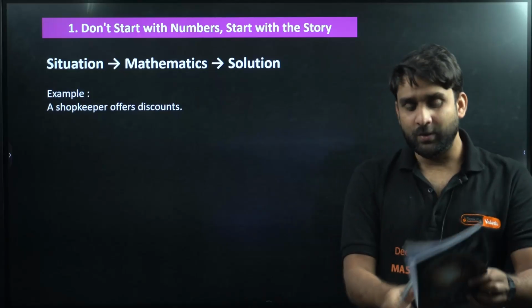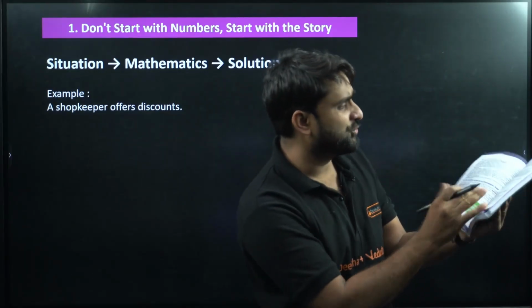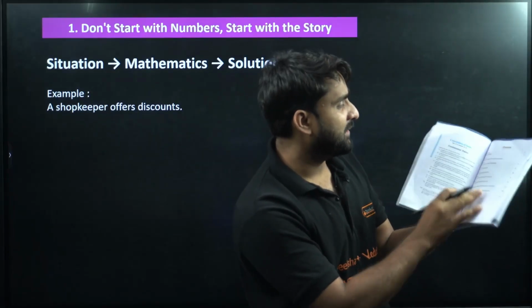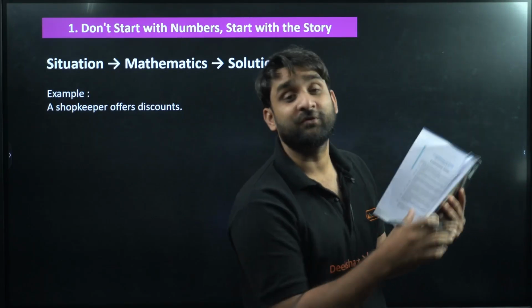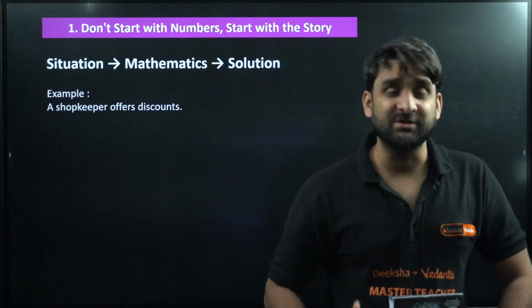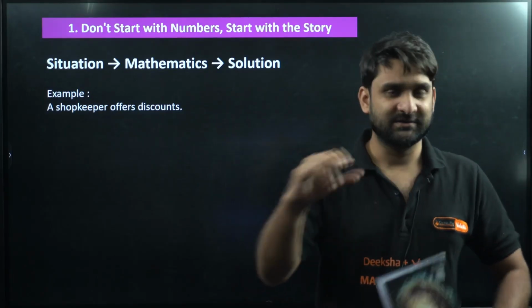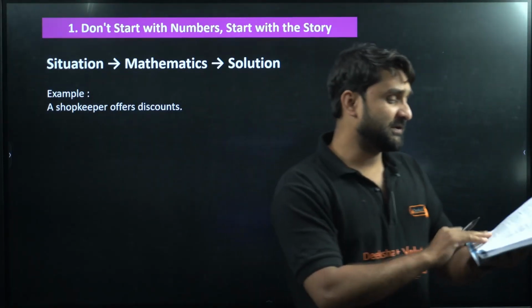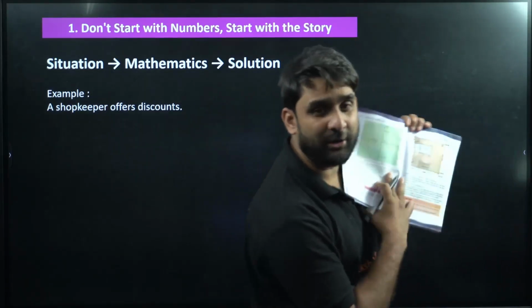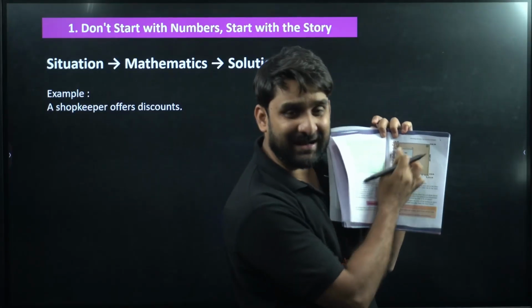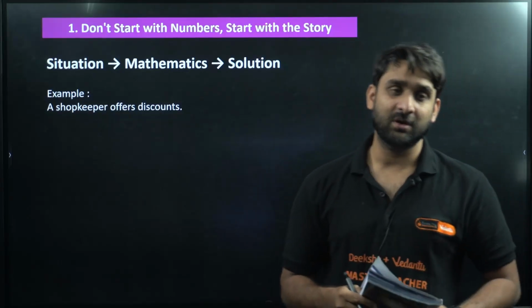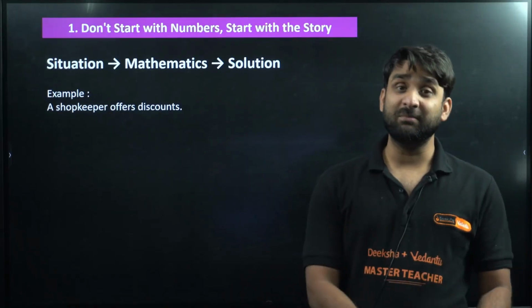Because when I went through this book, a few chapters, the world of numbers, polynomials, introduction to linear polynomials, and the first chapter, orienting yourself, the use of coordinates, my dear champions, I realized that most of the questions are based on some story. If I talk about the first question of orienting yourself, there is Rian's bedroom. There is a map of Rian's bedroom, and the question is based on this entire bedroom picture. You have to visualize the picture and then answer the questions given below, right? So the questions are based on a story.